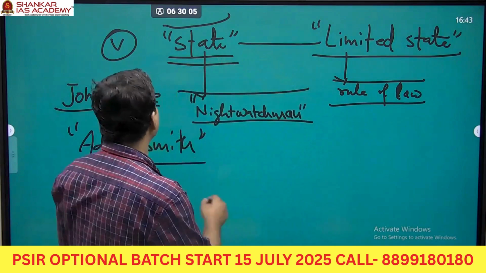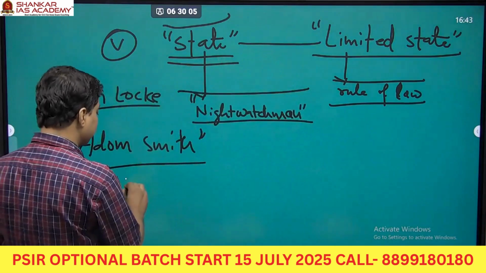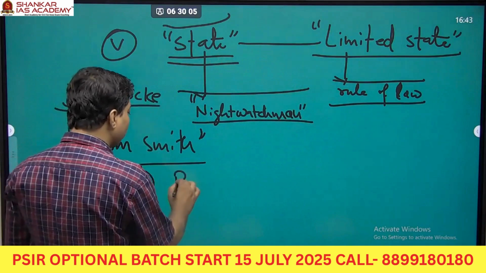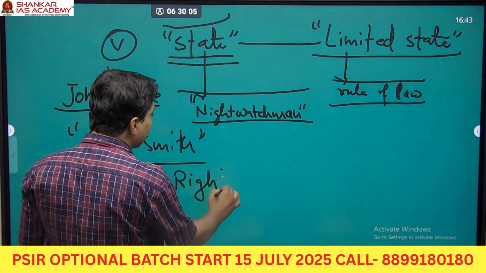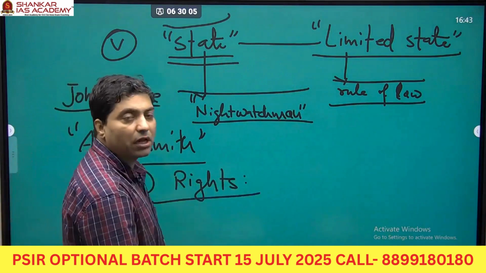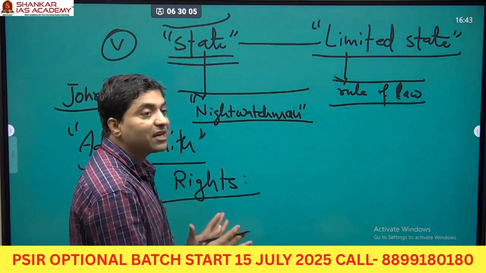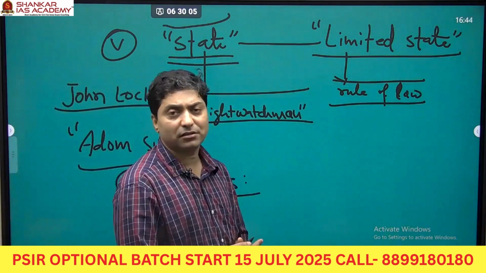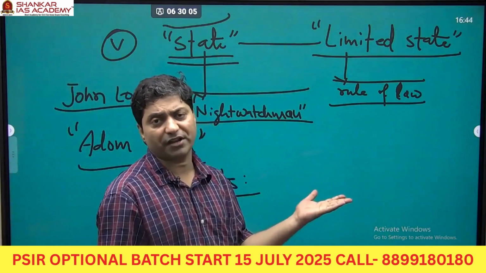Now look at another feature of liberalism. They also talked about rights. Liberals are very concerned about rights. For example, John Locke said certain rights are inalienable, not separable from the individual.